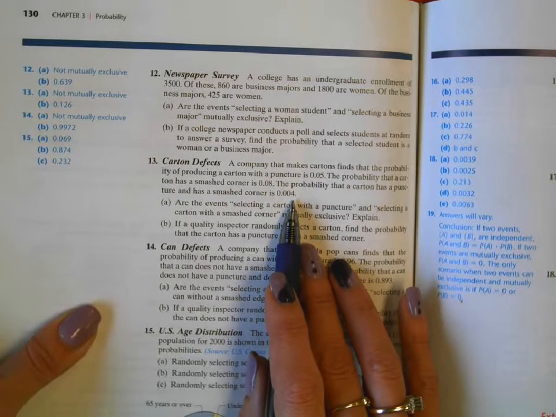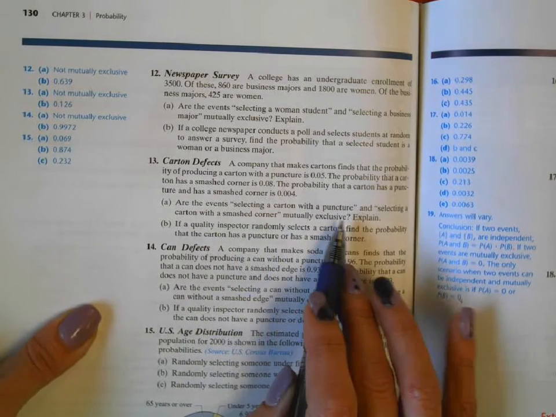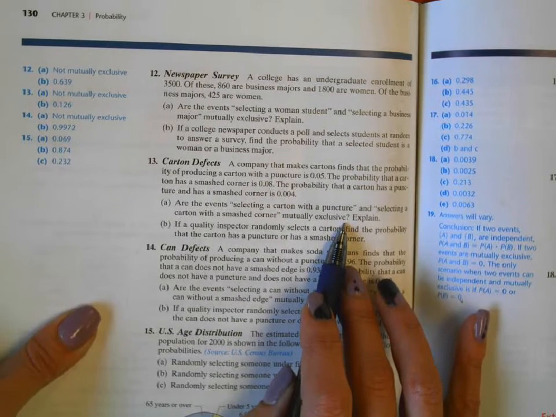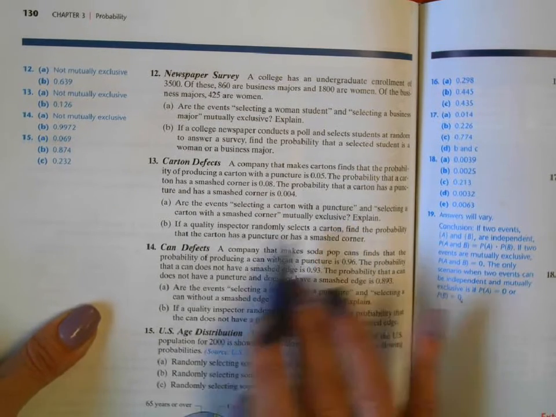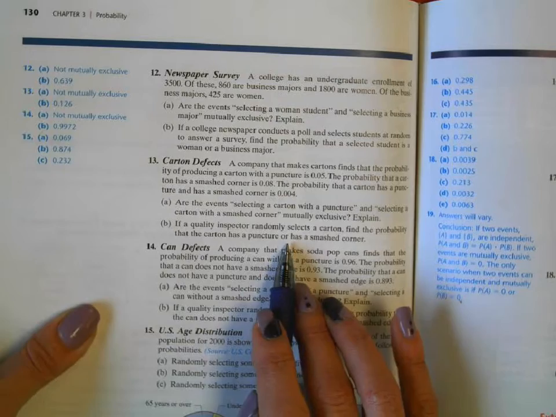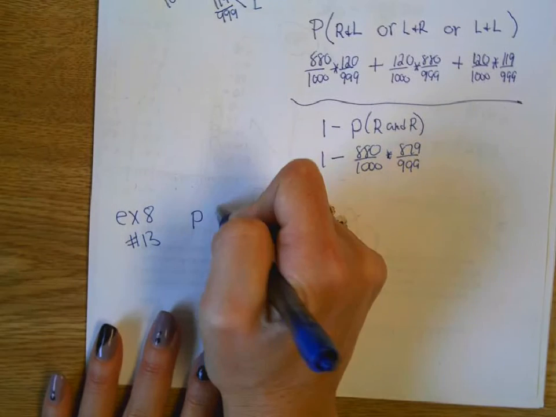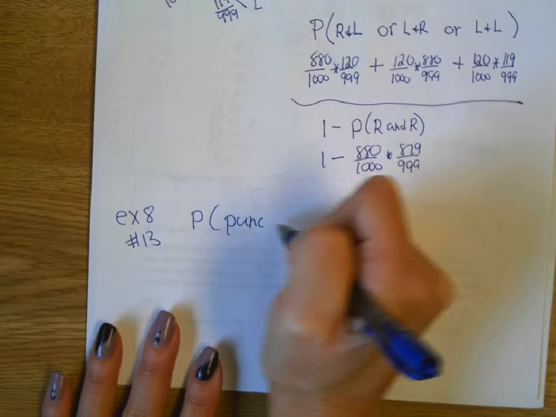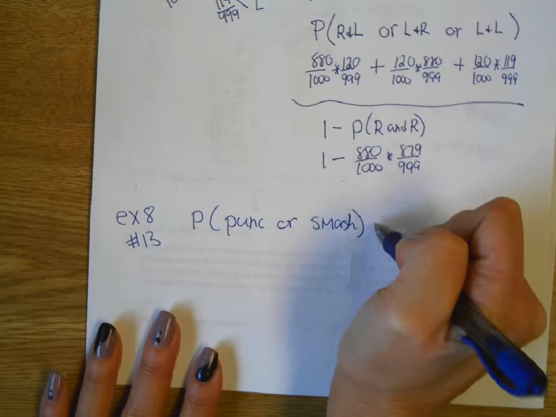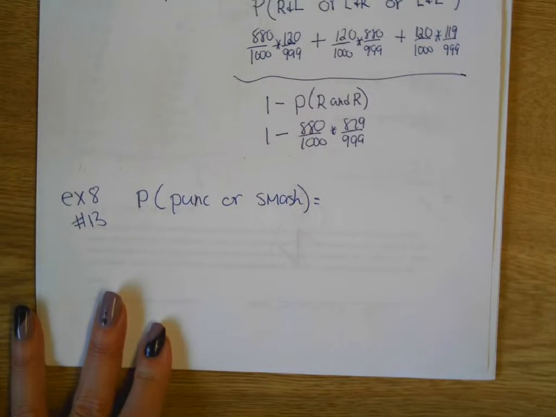All right? So are the events selecting a carton with a puncture and selecting a carton with a smashed corner mutually exclusive? So you got to ask yourself, can they happen at the same time? Yes. So they're not mutually exclusive, so they have overlap. So if the quality inspector randomly selects a carton, find the probability that the carton has a puncture or a smashed corner. So it's the probability of having a puncture or smashed corner. Or tells me to add, but then I got to remember to subtract any possible overlap.